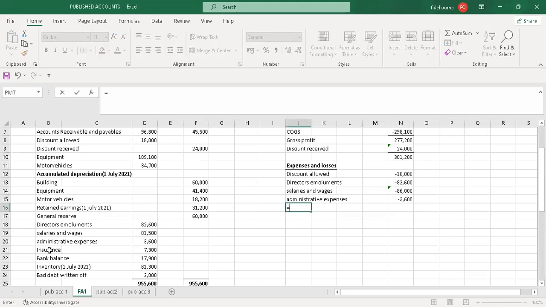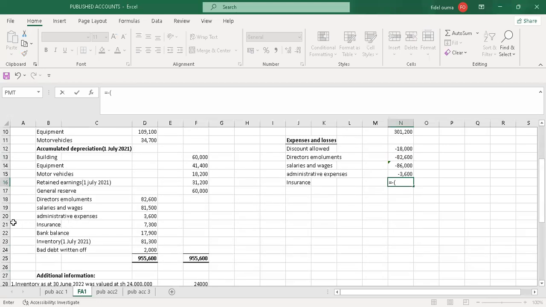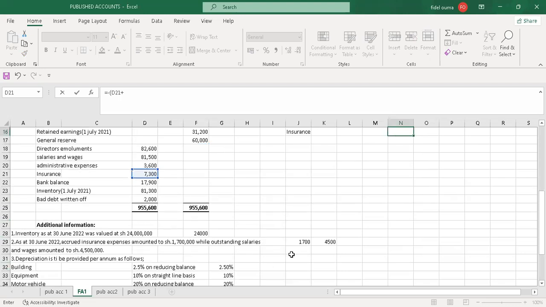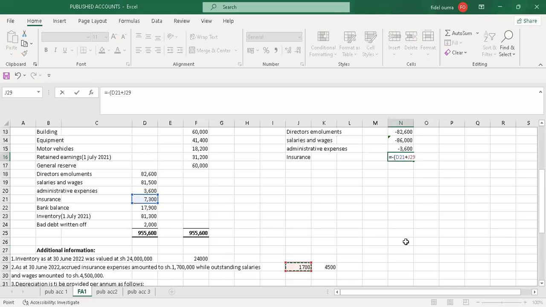Then another item will be insurance. And insurance, there was adjustment under additional information. So let me read it. So just pick this insurance, then you adjust. So I'll add it, because we are told as at 30th June, accrued insurance expenses amounted to shillings 1,700. So you add the accrued. If it was a prepayment, then you subtract it from what is on the trial balance. But if it is an accrued expense, then you add it, because you assume that it is supposed to be paid this year.